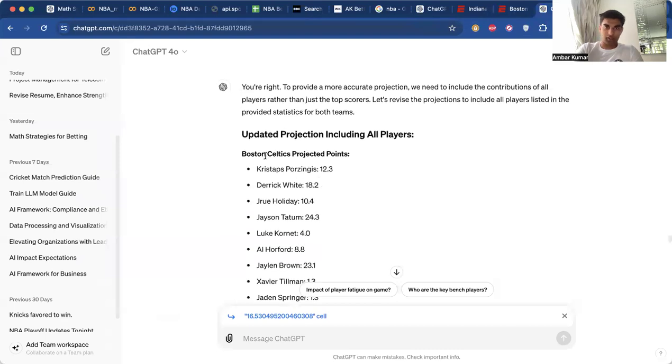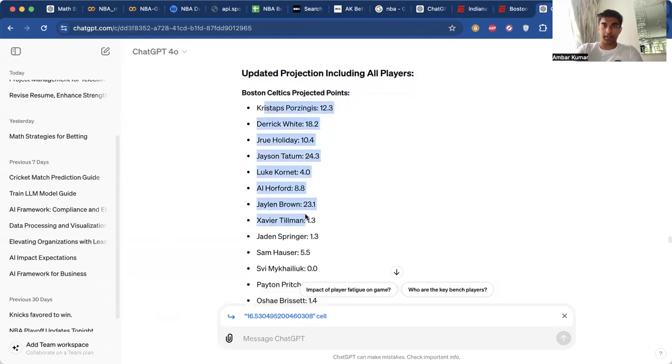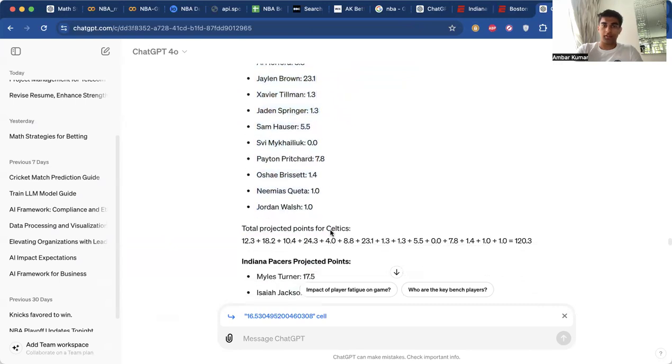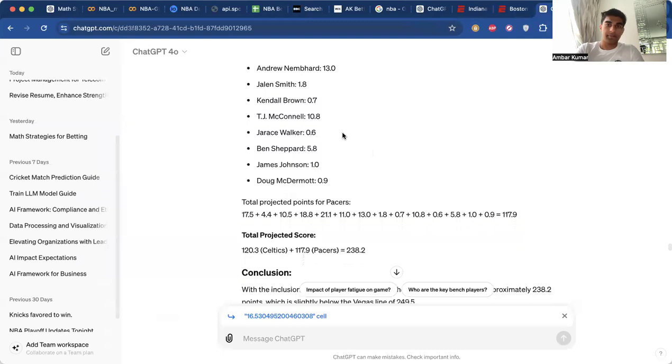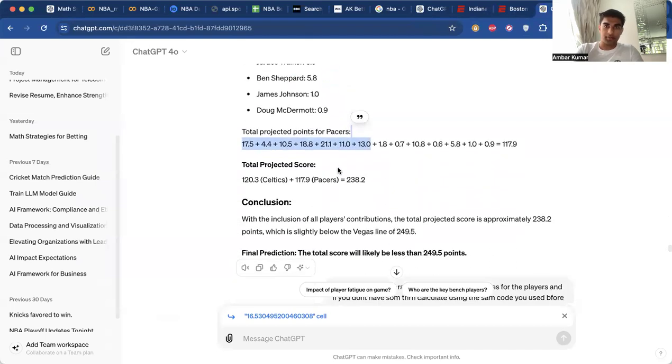So that's when GPT goes back and it updates the projection for all players. So now we can see Kristaps Porzingis, Derrick White, Jrue Holiday, Tatum. But then after those five, it goes to Luke Kornet, Al Horford, Jaylen Brown, Xavier Tillman, Jaden Springer, Sam Hauser, Payton Pritchard, and so on. So then it's adding up the summation for projecting for these players to get 120.3 points. And then we're going to the Pacers and we're getting Myles Turner, Isaiah Jackson, Aaron Nesmith, Halliburton, Siakam, Obi Toppin, Nembhard. And so it's taking these values for every player, summing these up, and getting us to 117.9 points for the Pacers and 123.9 points projected for the Celtics.